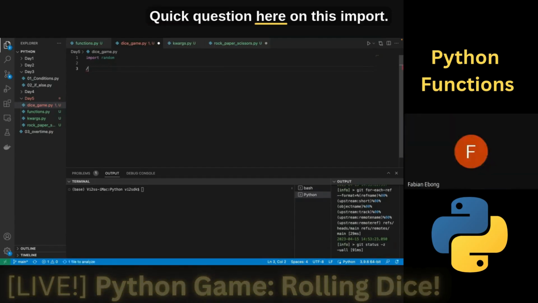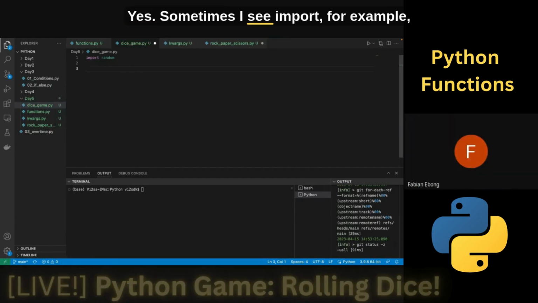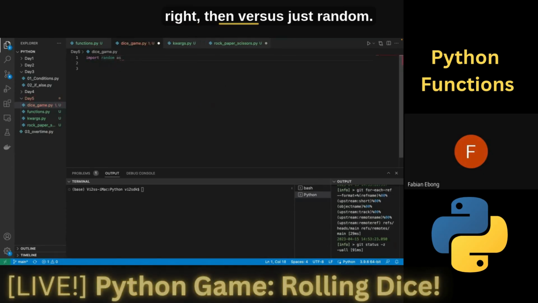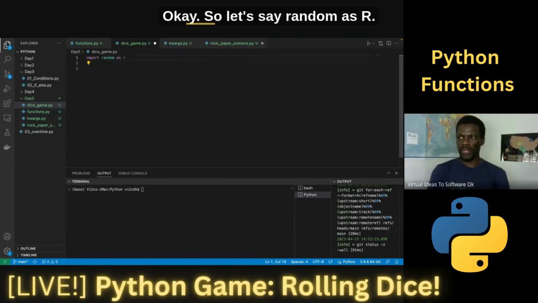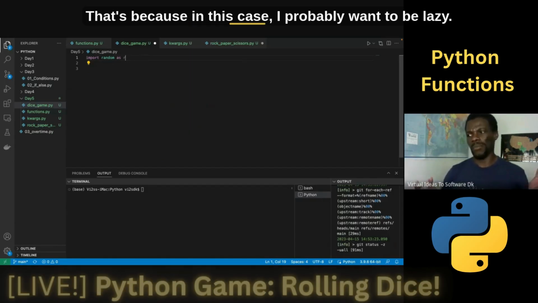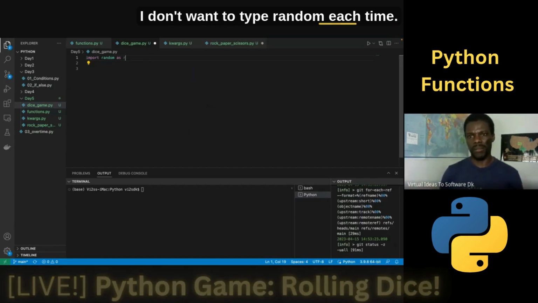Quick question here on this import. Sometimes I see import, for example, random as something, versus just random. What is the difference? Okay, so let's say random as R. We're using R as an alias. That's because in this case, I probably want to be lazy. I don't want to type random each time.